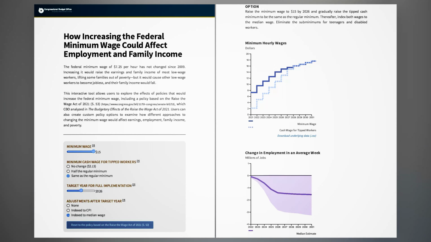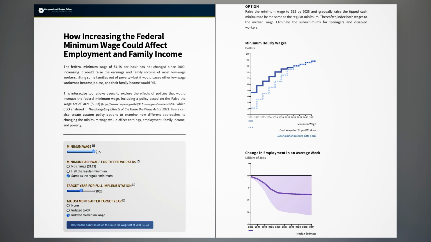How increasing the federal minimum wage could affect employment and family income. The federal minimum wage of $7.25 per hour has not changed since 2009. Increasing it would raise the earnings and family income of most low-wage workers, lifting some families out of poverty, but it would cause other low-wage workers to become jobless, and their family income would fall.